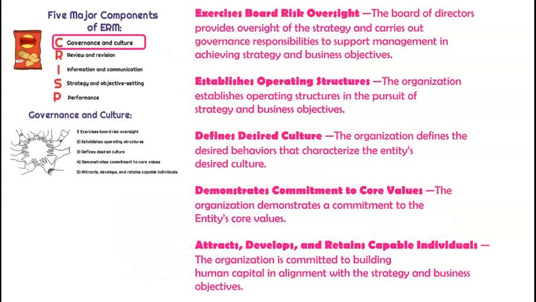The first component that we're going to talk about is governance and culture. And we have 5 principles that fall within this component. Okay, so exercise board risk oversight. The board of directors is going to provide oversight of the strategy and carry out governance responsibilities to support management in achieving strategy and business objectives. So this is the primary objective and the role of the board, right? To provide oversight and ensure that specific cultures that we are looking to sustain exist.